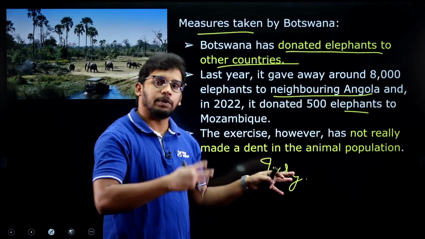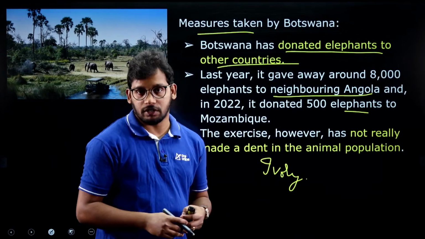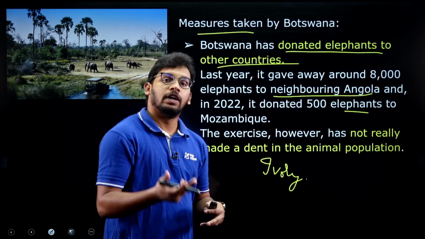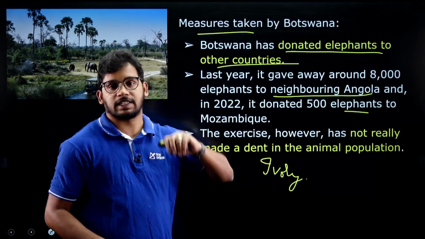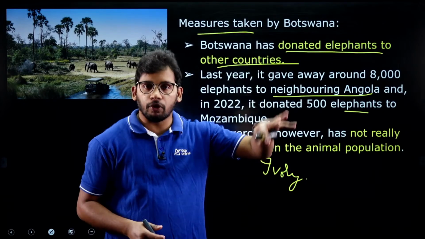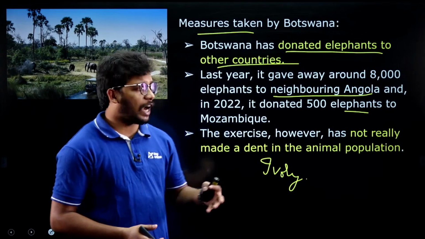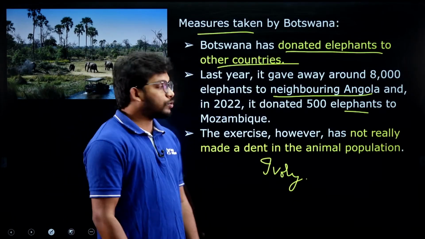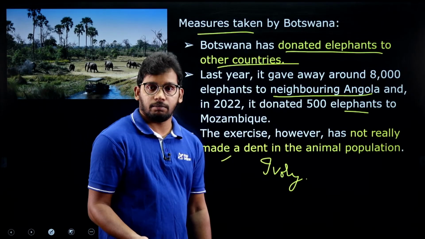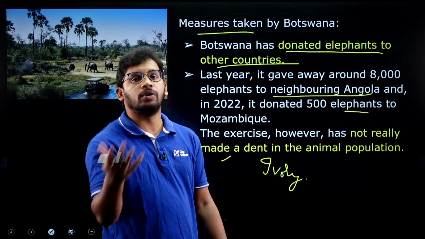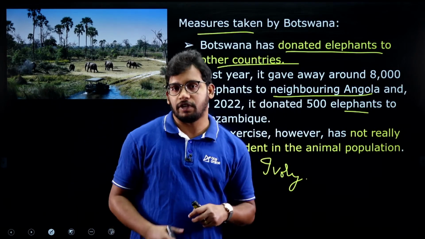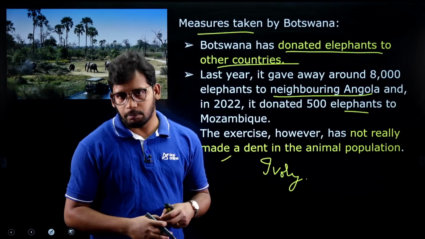So those have been promoted for commercial exploitation. They have started commercial exploitation of elephant tusks, and they are exporting them to other countries. Ivory is used for various purposes, so they started exporting it. So this is the reversal that has been done. Earlier Botswana was protecting elephants, now they are exploiting the elephants because there was an increase in numbers, right?